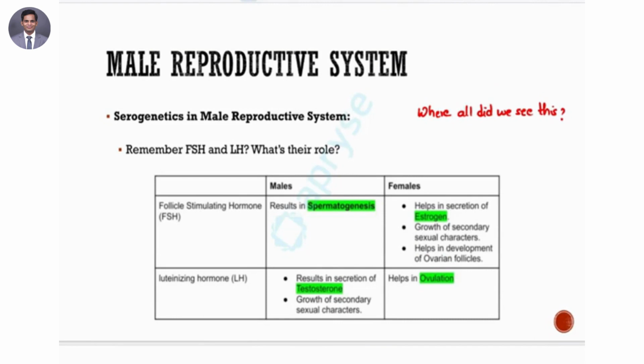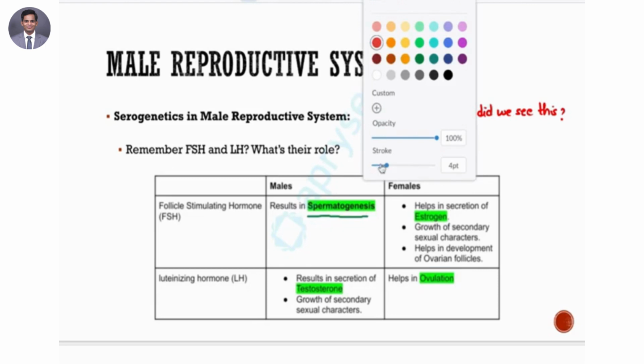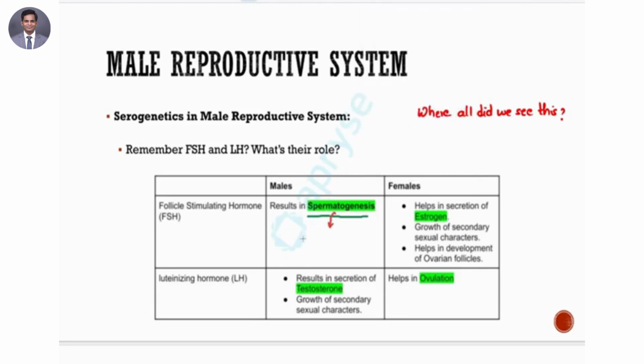So what does FSH do? It basically results in something called spermatogenesis, right? We have just seen what spermatogenesis is: the process through which sperm production takes place, and we'll take a look at this today. It is a process in males where specialized cells in the testes undergo meiosis, certain kinds of divisions, in order to produce sperm cells. So that is your spermatogenesis, a new term.